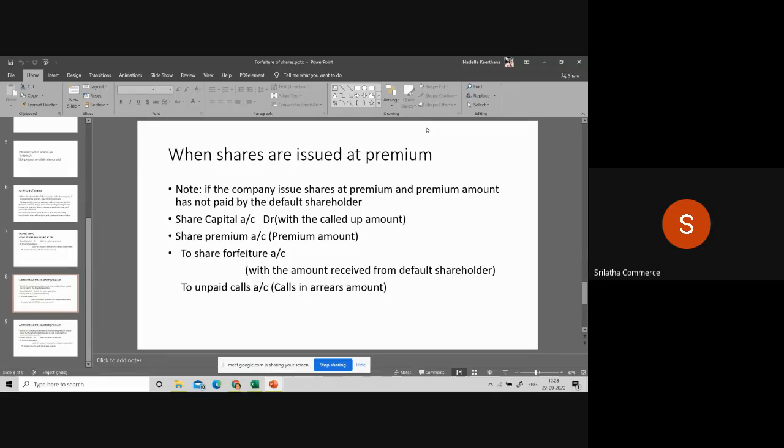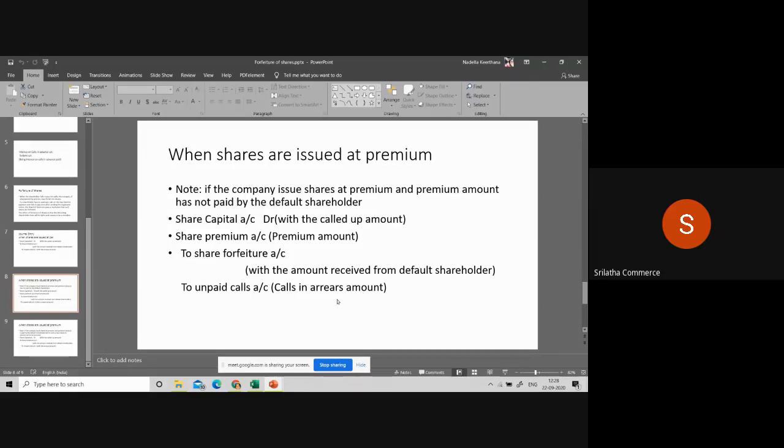The default shareholder is not paying the premium. When the premium is not paid, the premium should also be cancelled. So share capital account will be debited with called up amount, share premium with the premium amount, to share forfeiture with the amount received from the default shareholder and unpaid calls account. Is it clear? It is very, very important.